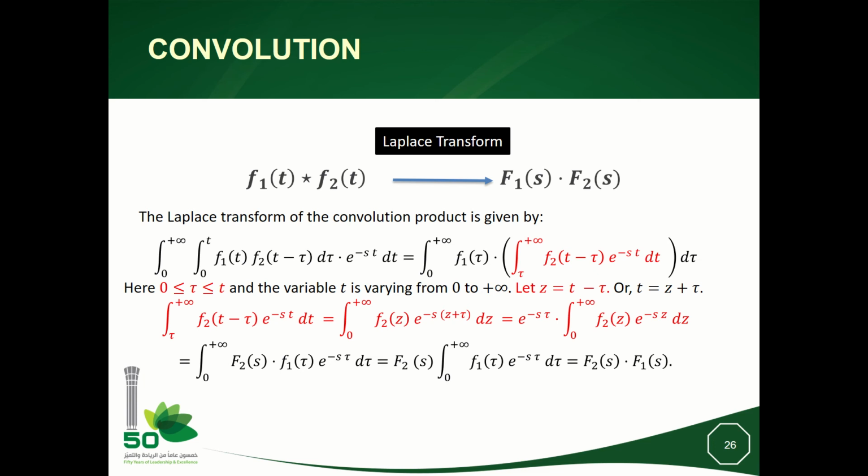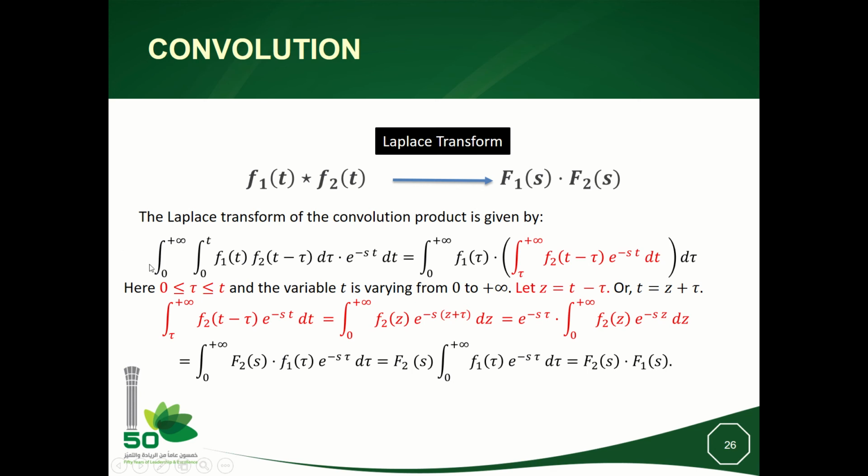So we will prove here that the convolution of two signals f1 and f2, where the star stands for the convolution product, results in a simple multiplication of the two spectrums of f1 and f2. The proof starts from here. We will define the integral from 0 to plus infinity of f1 star f2, exponential of −st dt.